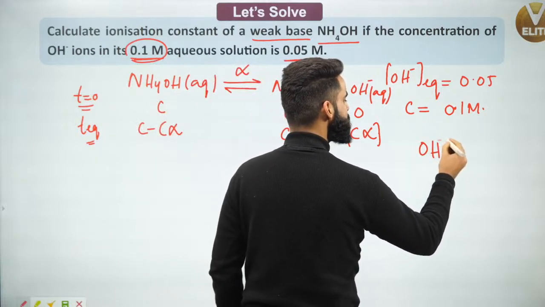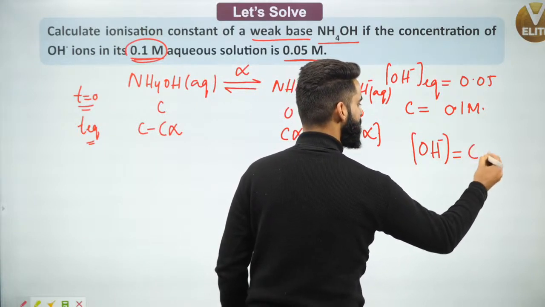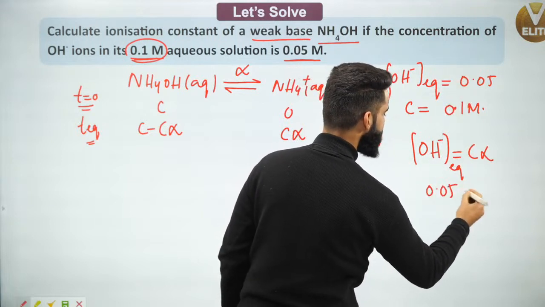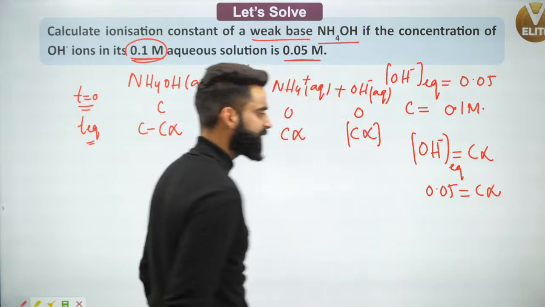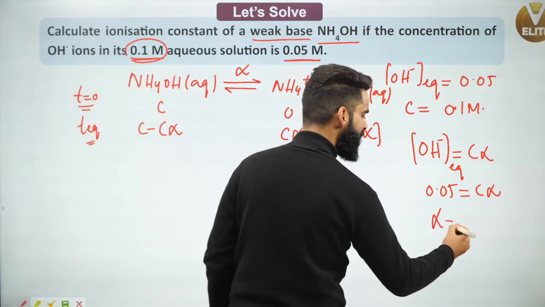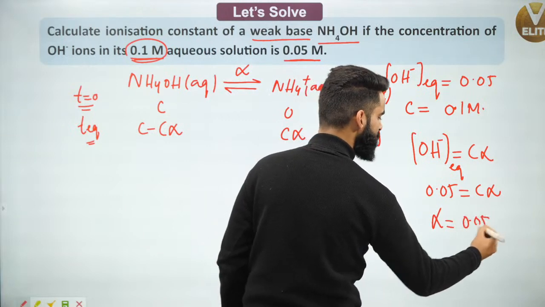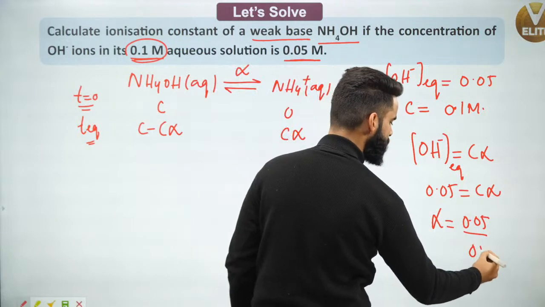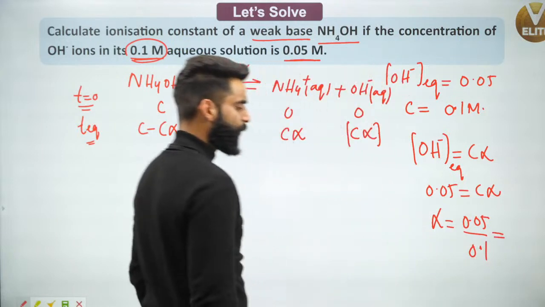The concentration of OH negative at equilibrium is given to me in the question as 0.05. Now, can I calculate the alpha value from here? Alpha will be 0.05 divided by C. The C value is given to me as 0.1.